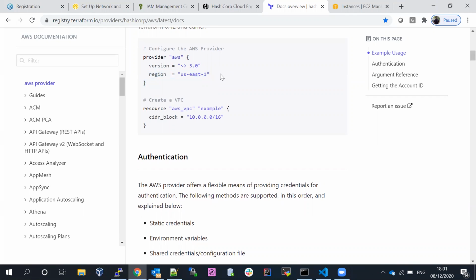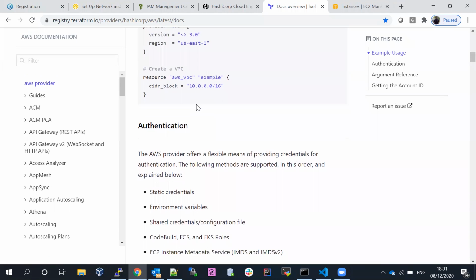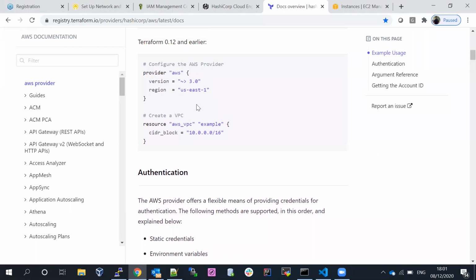So which region are you building the services in? Without knowing the region, Terraform wouldn't know where we want to build the services. Okay, that's why we are specifying the region. If we come down a little bit, they have multiple regions available. So we want to know where we would like to go and build the services. Based on the region, Terraform will go and build the services.